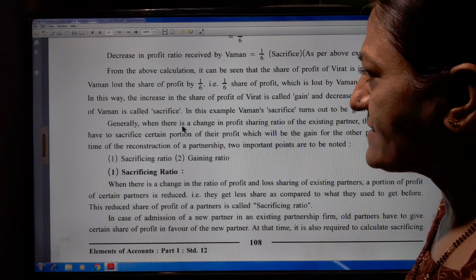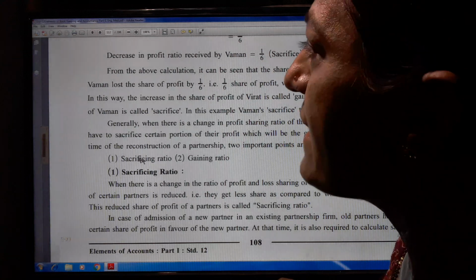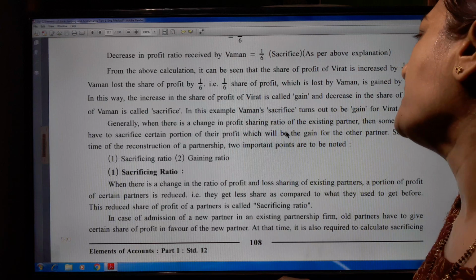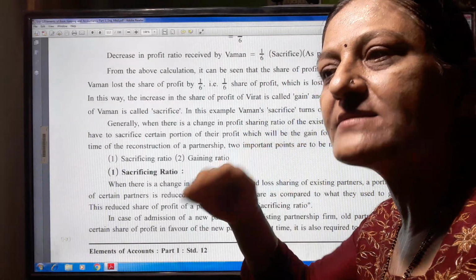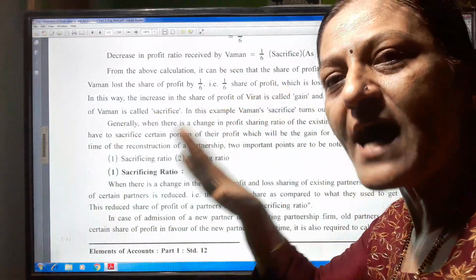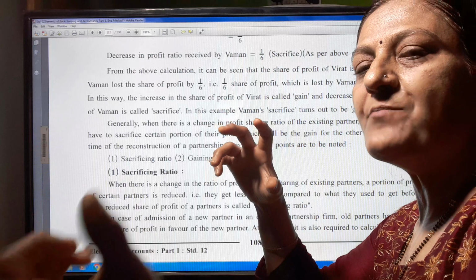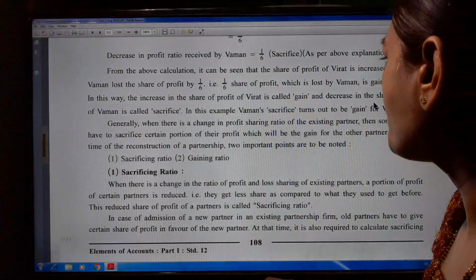Generally, when there is a change in the profit sharing ratio of existing partners, some partners have to sacrifice a certain portion of their profit, which will be the gain for the other partner. If one partner sacrifices, it becomes the gain for the other partner.